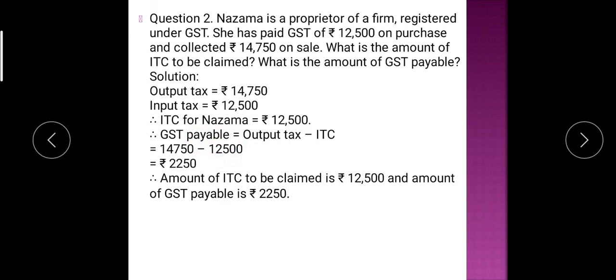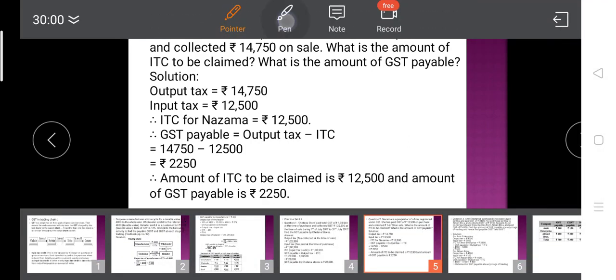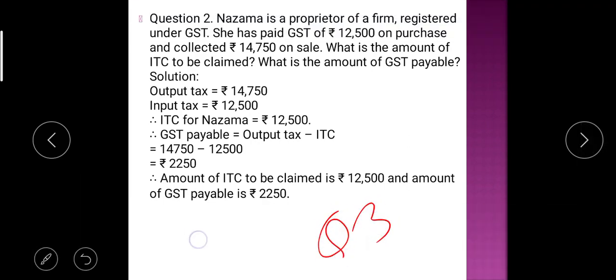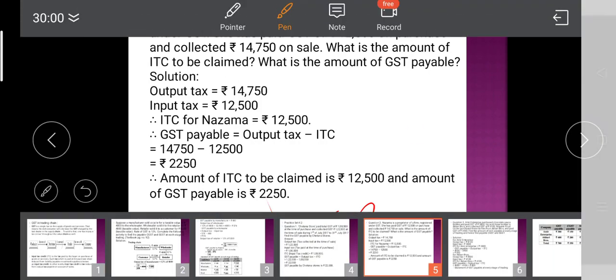So GST payable is equal to output tax minus input tax credit, and it is 14,750 minus 12,500. So how much amount of ITC to be claimed? 12,500, and amount of GST payable 2,250. So just these two questions, GST chain and ITC, this concept you have to learn properly. Okay, and try to solve question number 3rd. That is your homework. Okay, students.